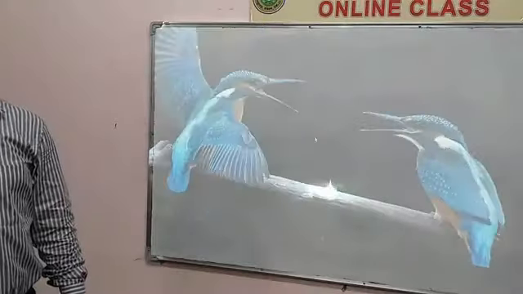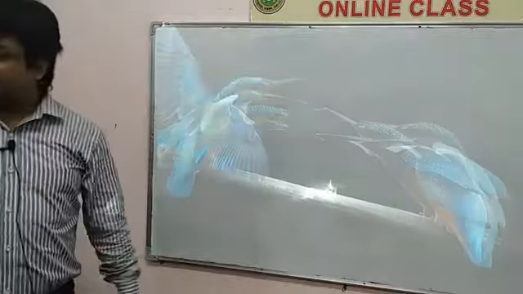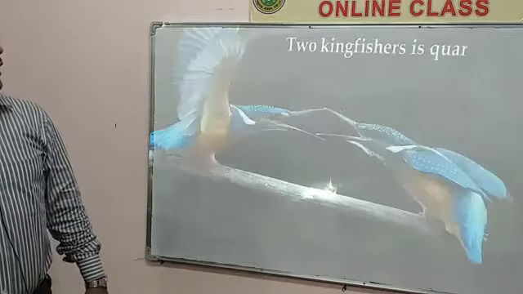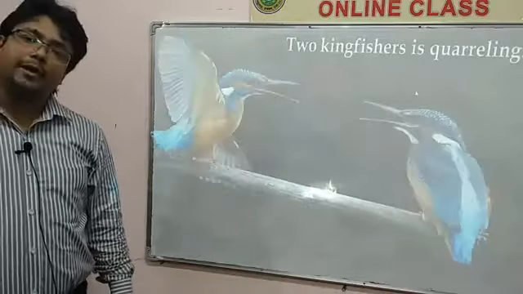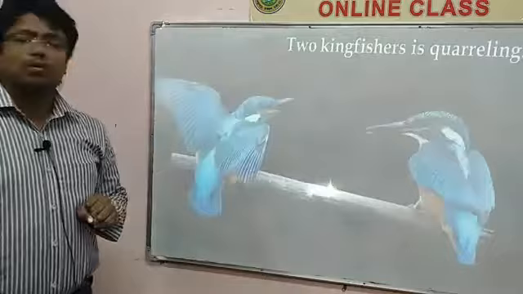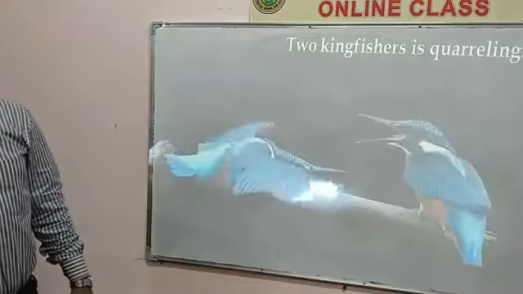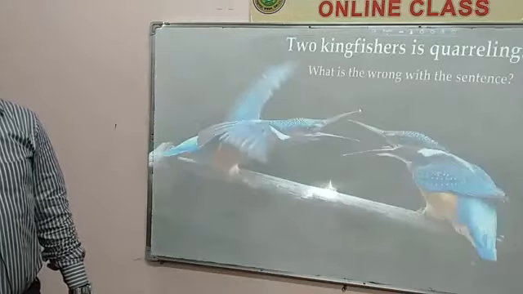Dear students, what are you seeing here? You see here, two kingfishers is quarreling. Is it correct? Two kingfishers is quarreling. What is wrong with the sentence?